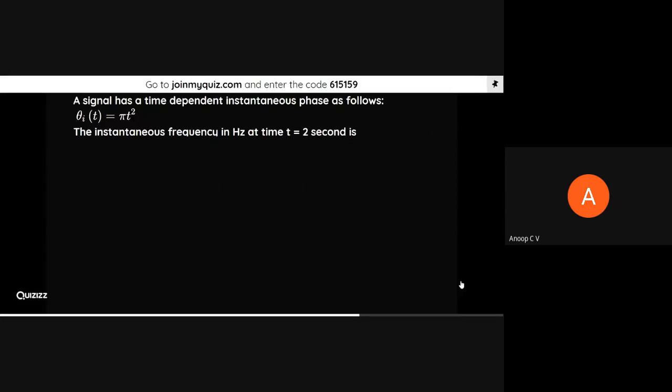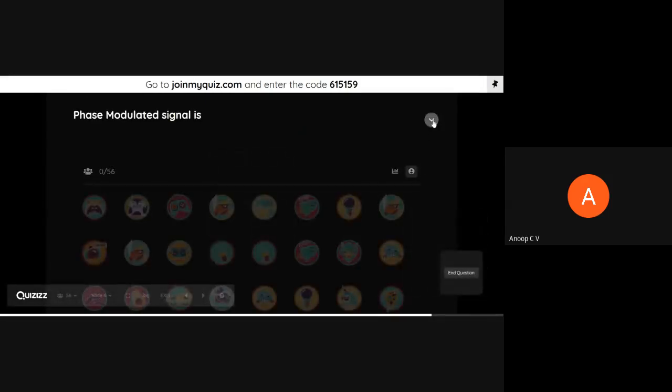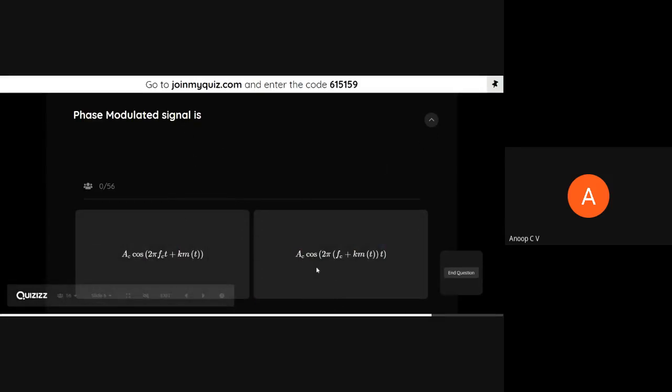Okay, now we'll move on to the next question. Phase modulated signal. How to represent a phase modulated signal? Very straightforward answer. Which one is the phase modulated signal in this? Either it is Ac cos 2 pi fc t plus k times m of t, or Ac cos 2 pi times fc plus k times m of t, times t. Which one is the phase modulated signal?